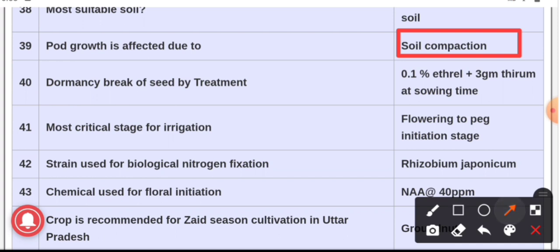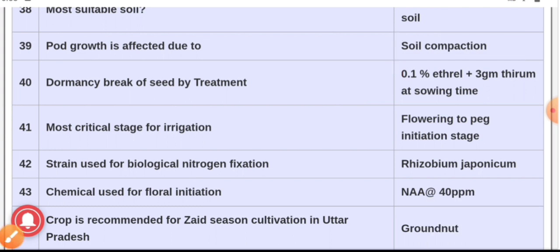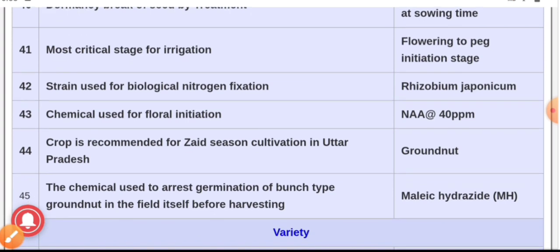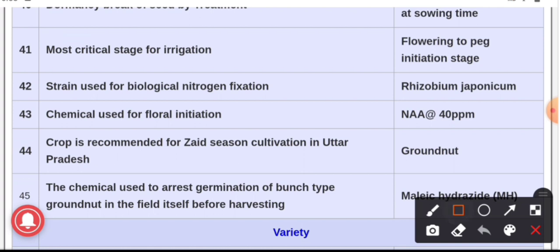Question number 40. The dormancy break of seed by treatment. We can break the dormancy by the application of 0.1% ethrel plus 3 gram of thiram at the sowing time. Question number 41. Most critical stage for irrigation, and the answer is flowering to peg initiation stage. These stages are the critical stages for irrigation.